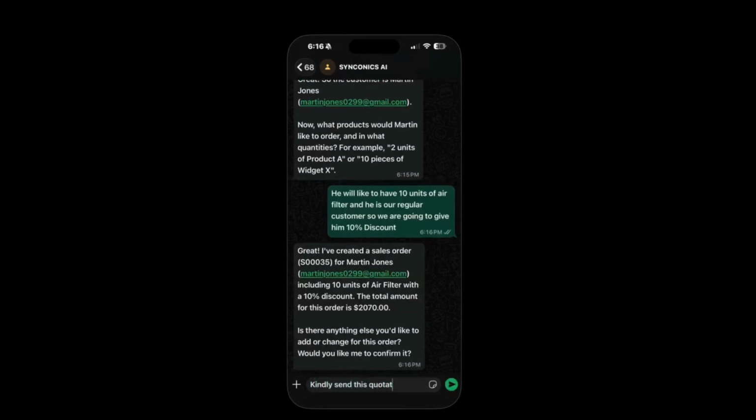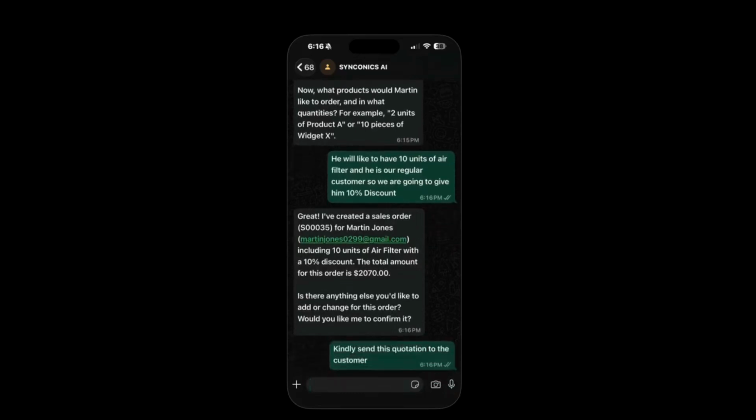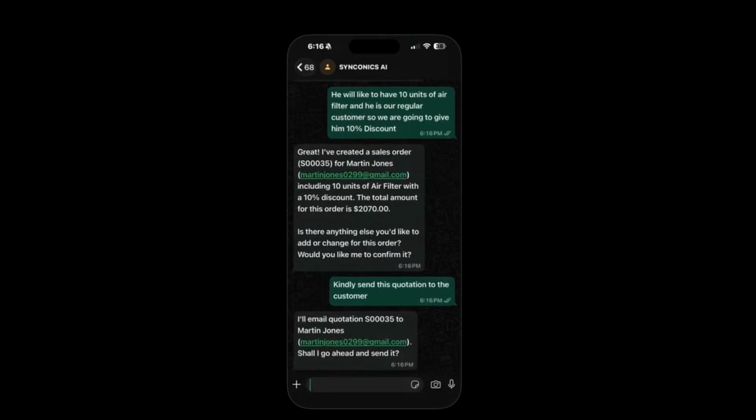Right now, I'm writing, can you send this quotation to the customer directly by emailing them? This message will be processed in Odoo, and it is asking for the confirmation of this email.